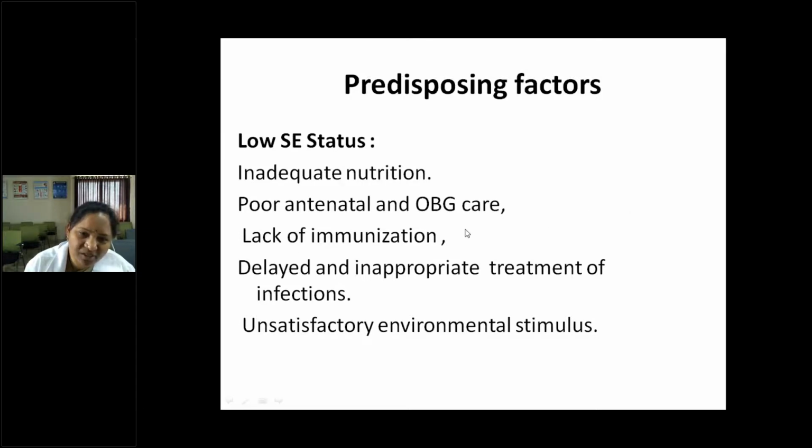Lack of routine immunization like BCG, OPV, and hepatitis B at birth, and other vaccines at 6 weeks like the Hib vaccine, which prevents meningitis, especially from 2 months to 3 years. The most common organism to cause meningitis is H. influenzae B. And if possible, they can take the pneumococcal vaccine. In some states that has already started.